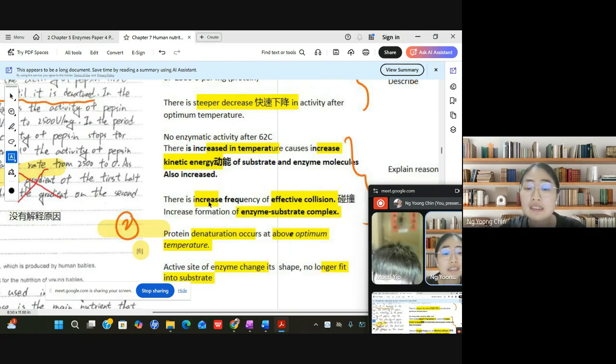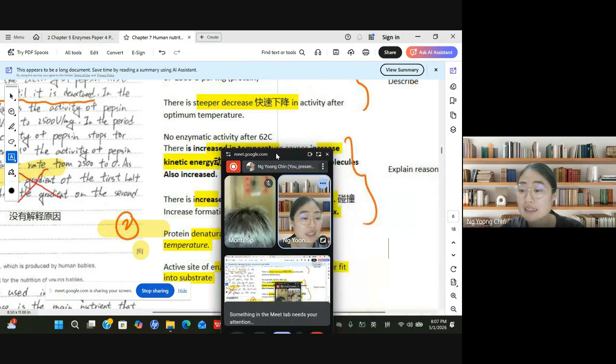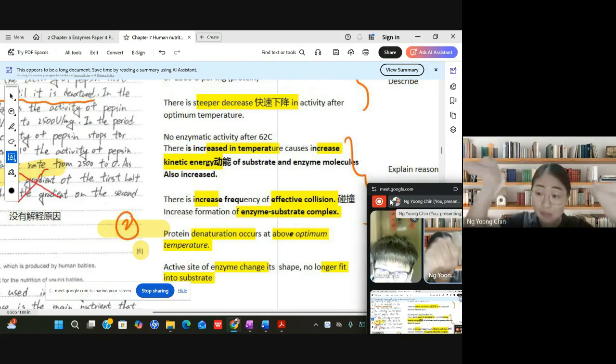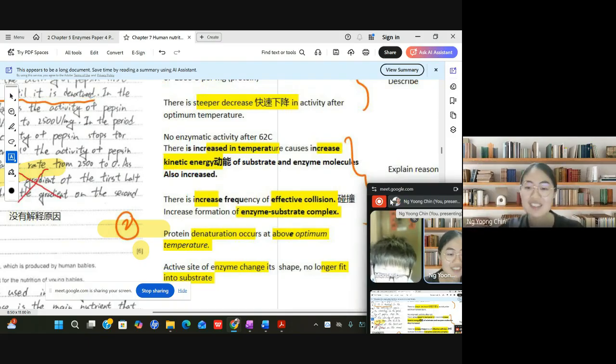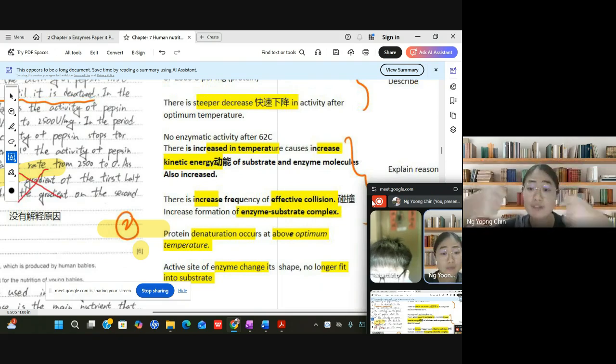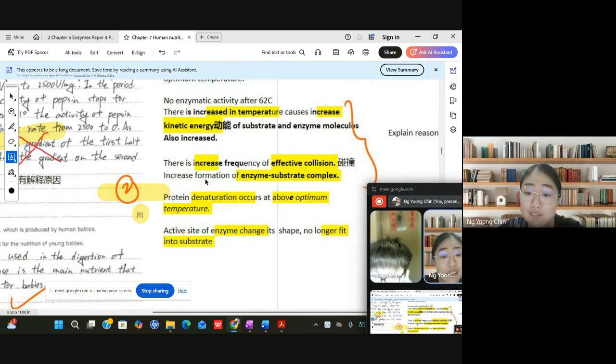This will increase the frequency of effective collisions, and it will increase the formation of the enzyme substrate complex, because they can collide more frequently.